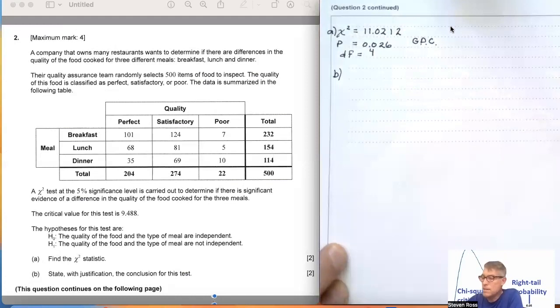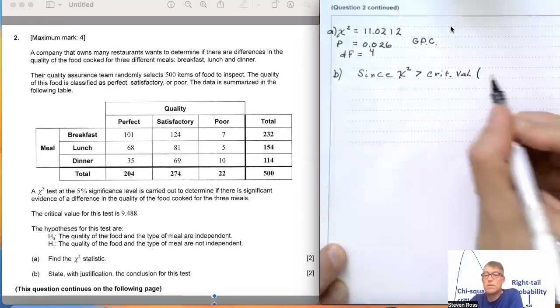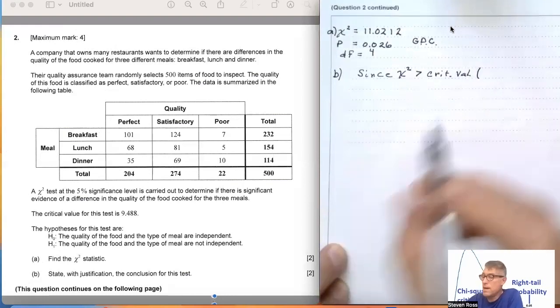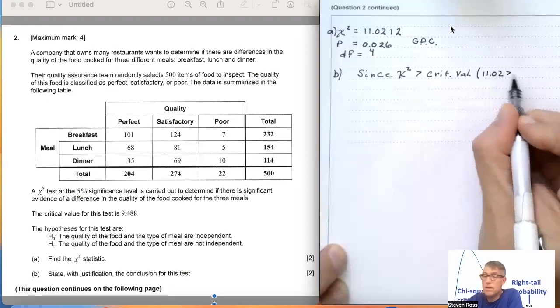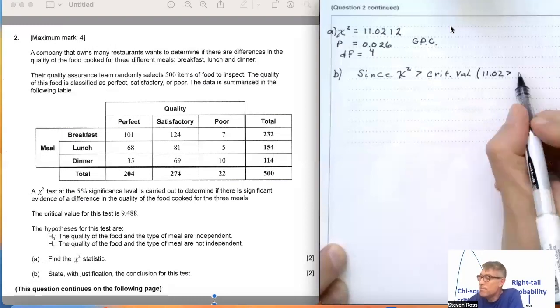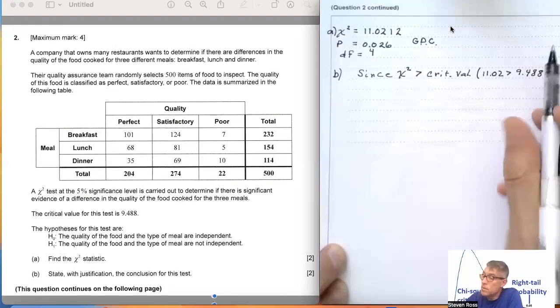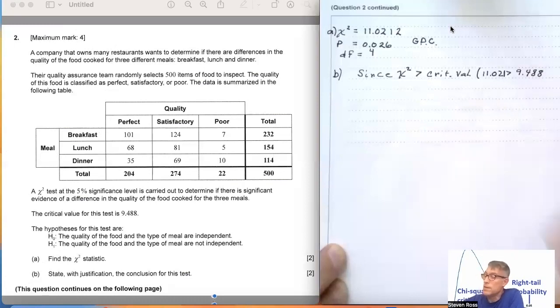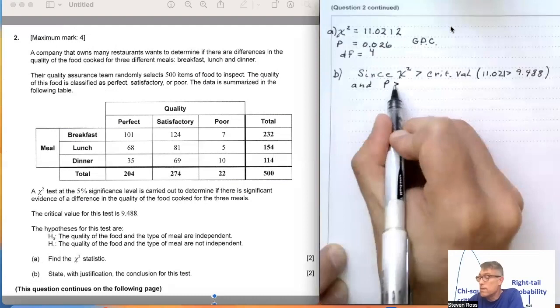I'm going to say that since the chi-square that I calculated is greater than the critical value, and I'm going to give some specifics, 11.021 is in fact greater than the critical value that's given, 9.488, and my p-value is greater than alpha.